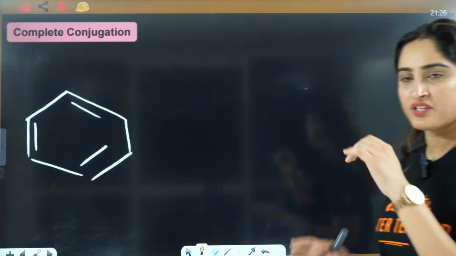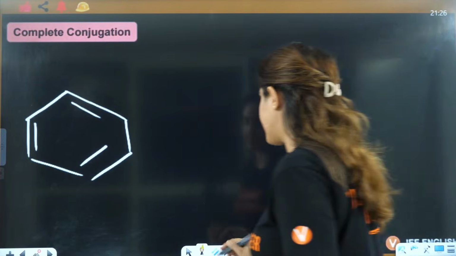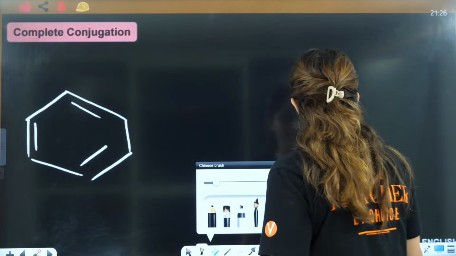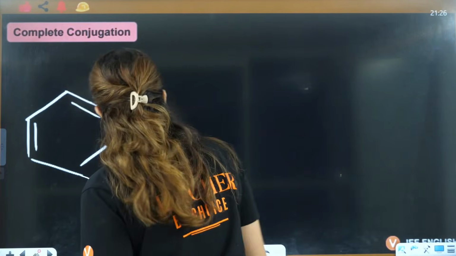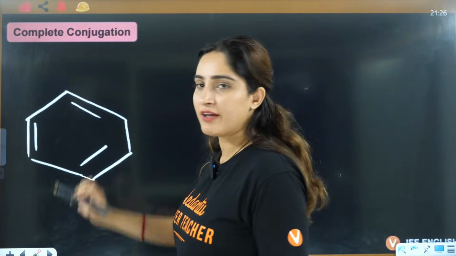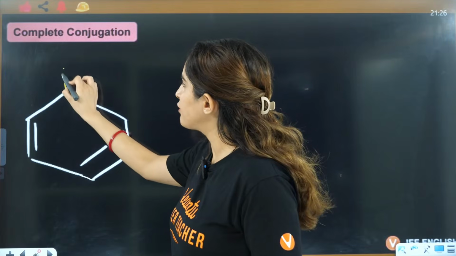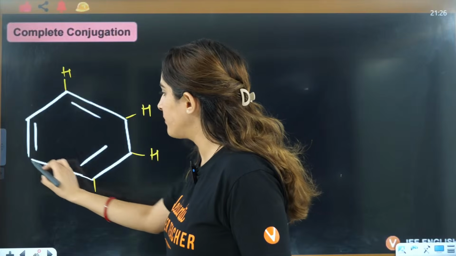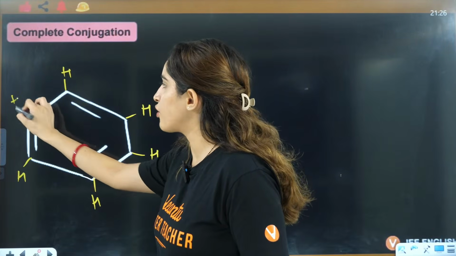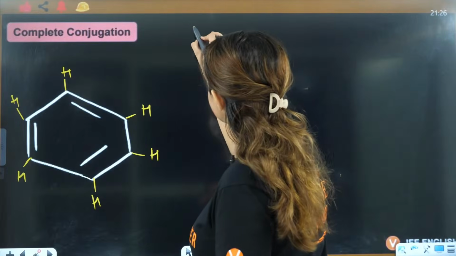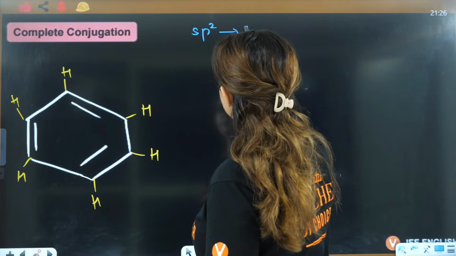See, first question is for benzene. Let's see this. In benzene, tell me one thing. If you have benzene, is it planar? In benzene, one hydrogen is here, one hydrogen is here, one hydrogen is here, to complete the tetravalency. This is the structure of benzene. All of them are sp2 hybridized. It is sp2 hybridized, that means it is planar.